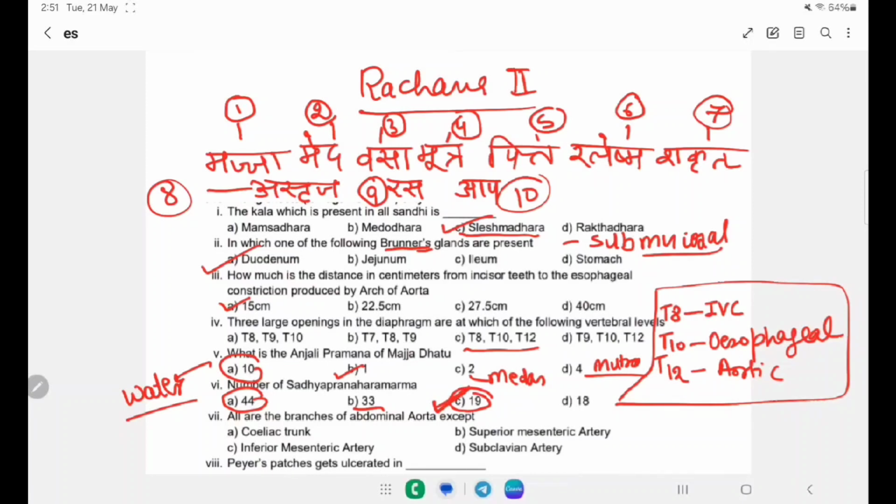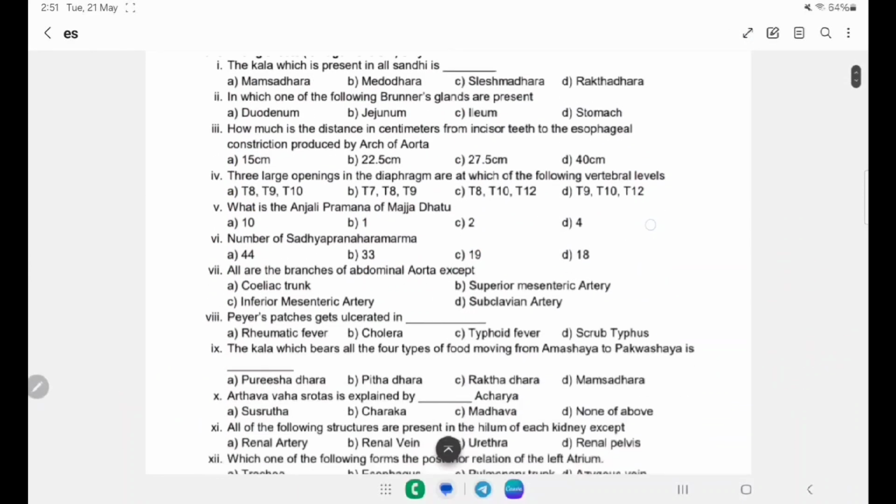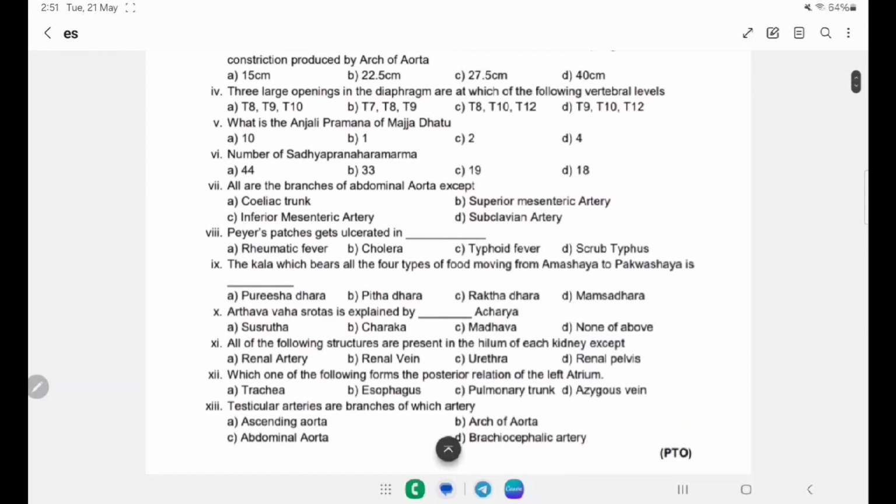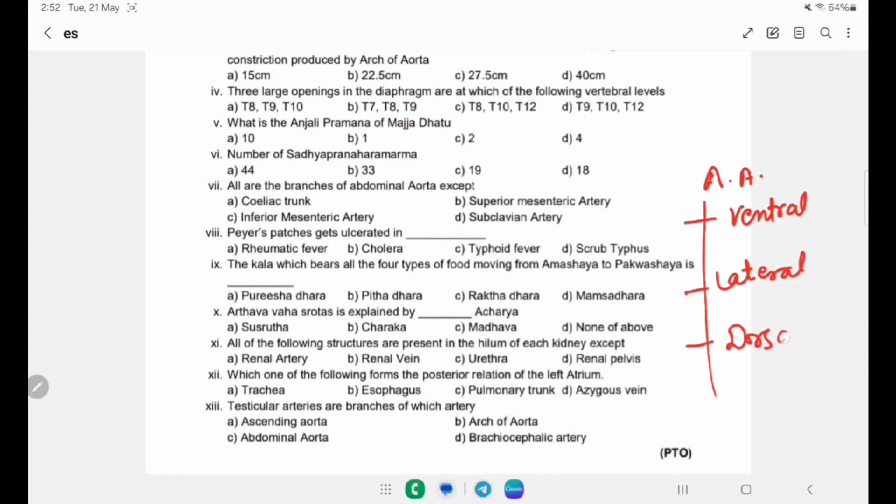Next question: all the branches of abdominal aorta except. We have to tell which one is not a branch of the abdominal aorta. Option A celiac trunk, option B superior mesenteric artery, option C inferior mesenteric artery, and option D subclavian artery. The abdominal aorta has majorly 4 branches: one is the ventral branch, next is lateral, then dorsal and terminal.